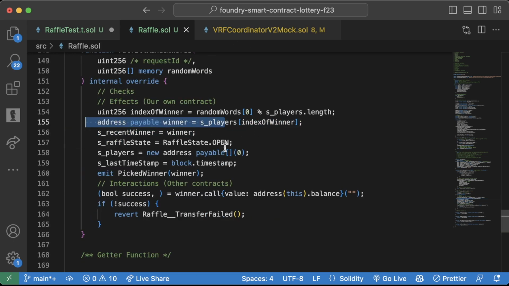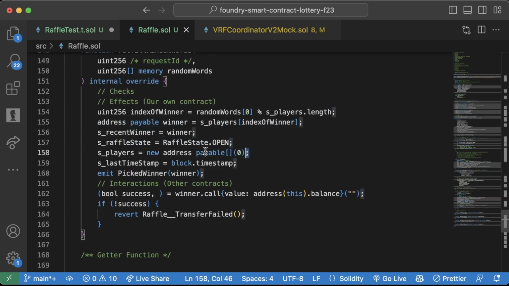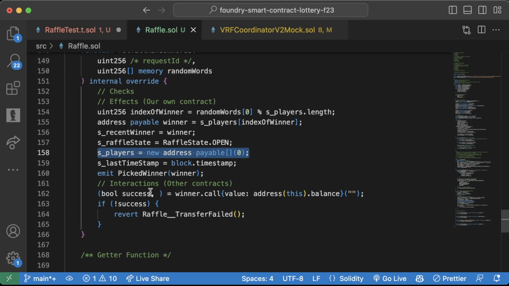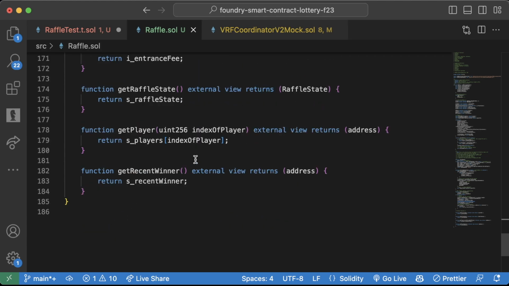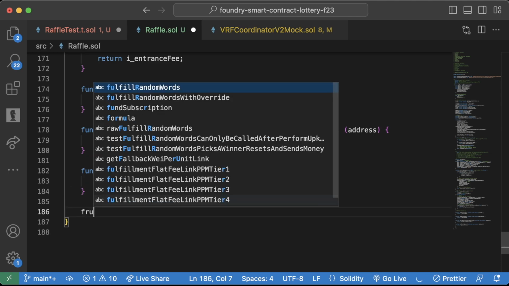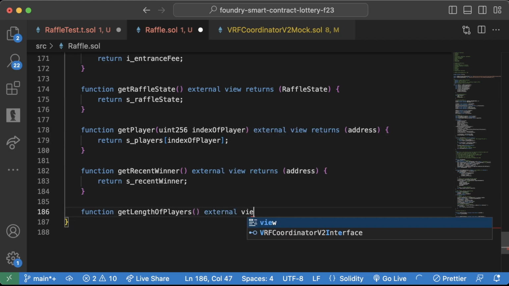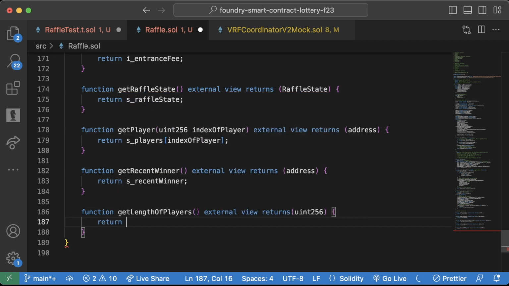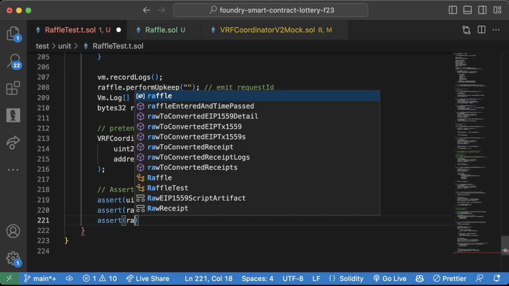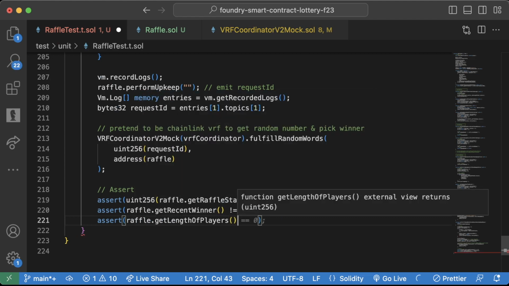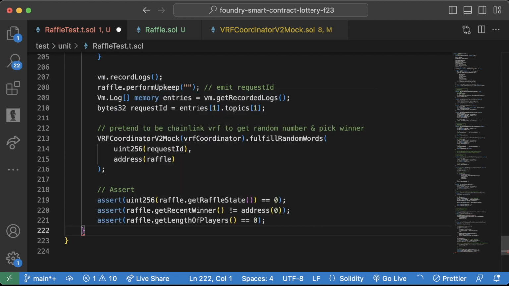We pick a winner, change the state to open. We reset the players array. And do we have a getter there? No. So we have a getPlayers. Let's get the length of the array. So we'll do function getLengthOfPlayers, external view returns uint256, return s_players.length. So assert that raffle.getLengthOfPlayers equals 0, like that.